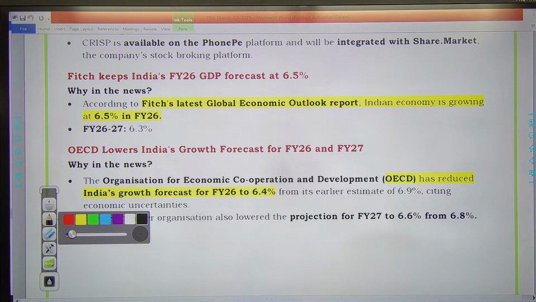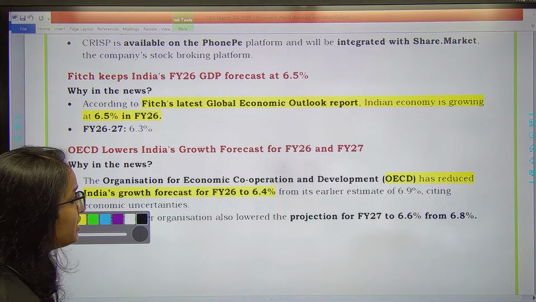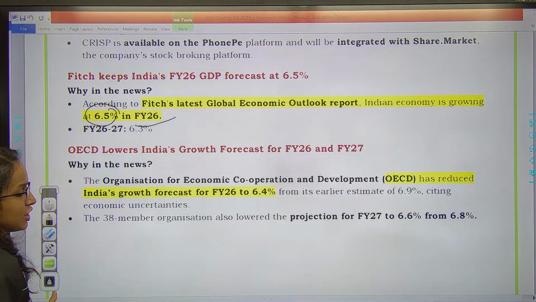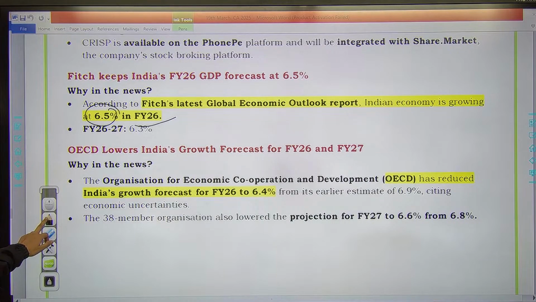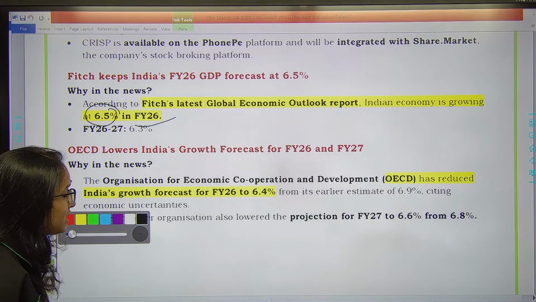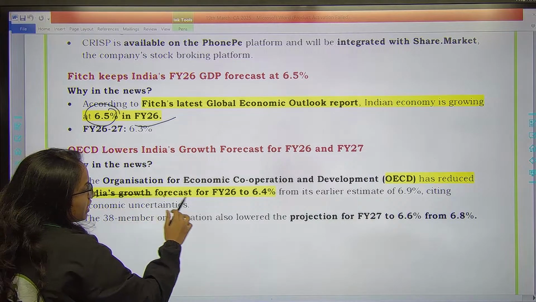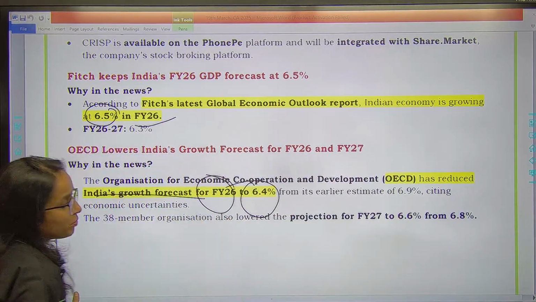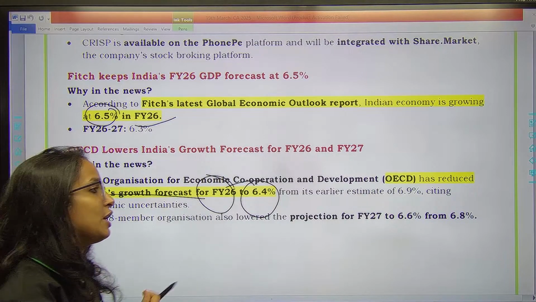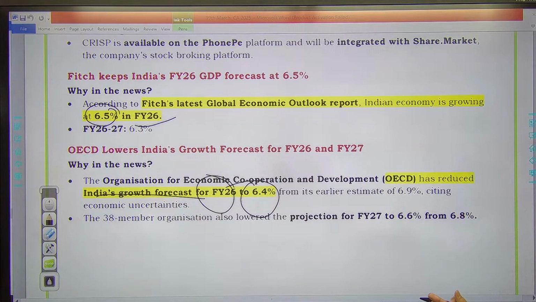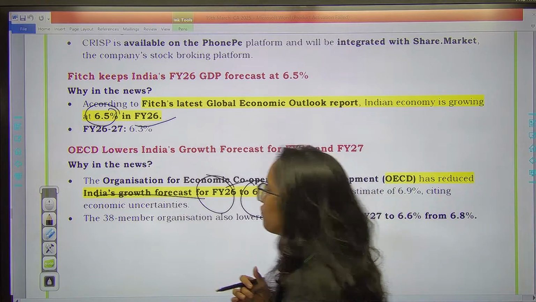Then you have, according to the Fitch latest global economic outlook report, Indian economy is growing at 6.5% in financial year 26. Next one says the OECD, Organization for Economic Cooperation and Development, has reduced India's growth forecast for financial year 26 to 6.4% from the earlier estimate of 6.9%. OECD ka projection is also important. So you must remember this. It has been reduced to 6.4%.